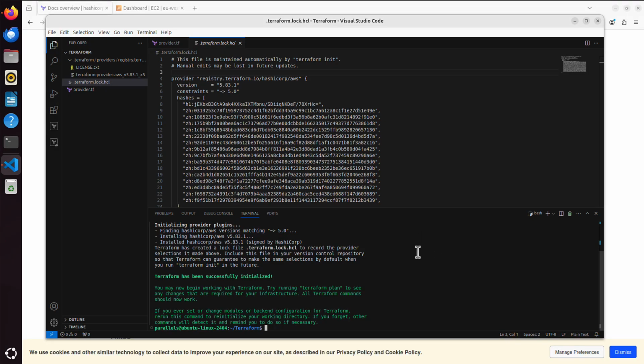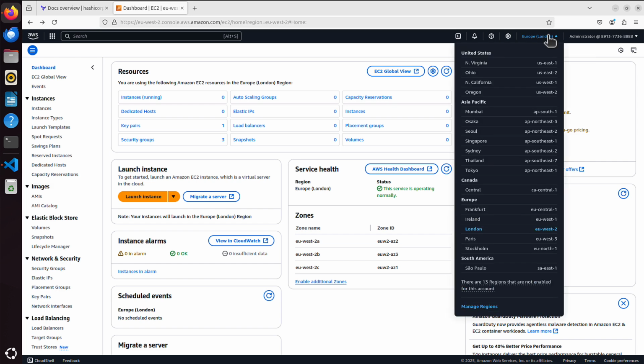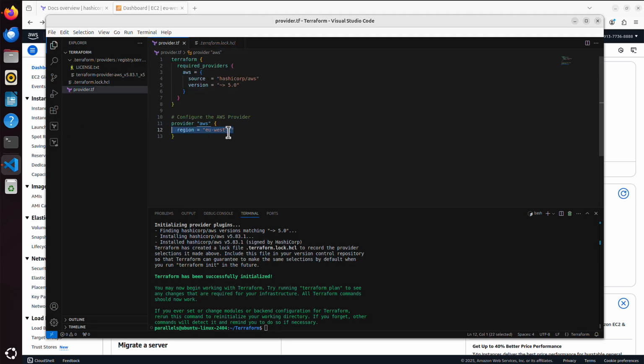That's great. We should now be ready to create our first server in the cloud using Terraform. I logged on to my AWS account. The region we mentioned already is here. So EU West 2 is London. Initially in the provider config we had US East 1, which was North Virginia, but I want to create my resources close to where I live, so the closest for me is London, EU West 2. So this is basically what we have in our provider.tf file. I said I want them in region EU West 2. And we already initialized our Terraform with the AWS provider, so it should be able to work with AWS now.